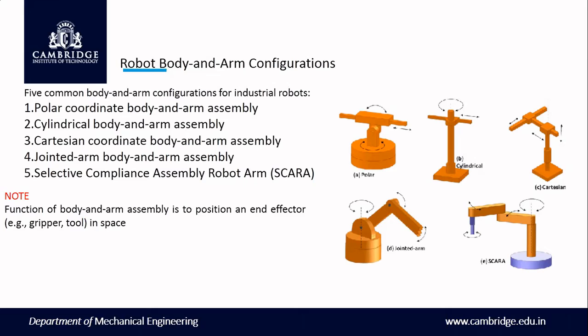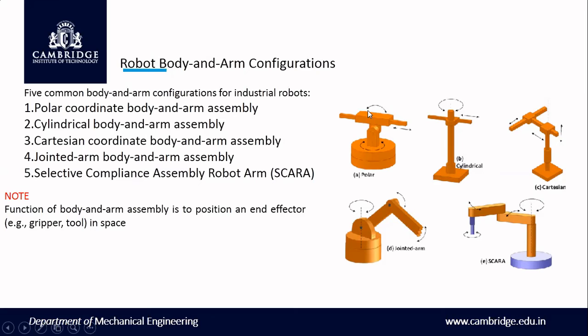Now, based upon the robotic body and arm configuration, there are five types. One is polar coordinate body and arm assembly. And in the previous case, I think you can see this is orthogonality.